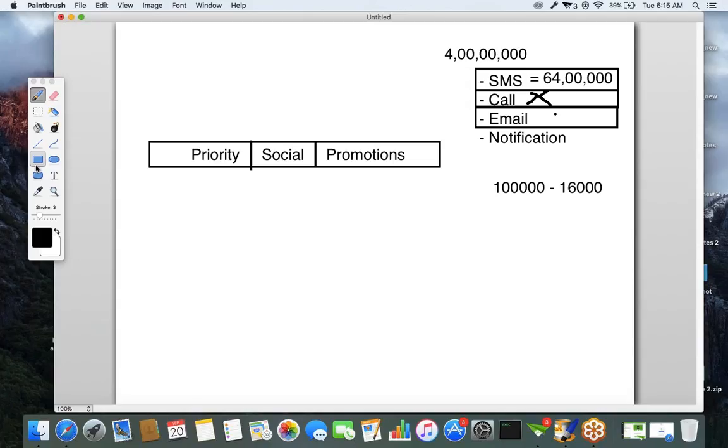That is nothing but notifications. Imagine out of these 4 crore people, 2 crore people are using smartphones. If the user is using a smartphone, we can send a notification to the device.